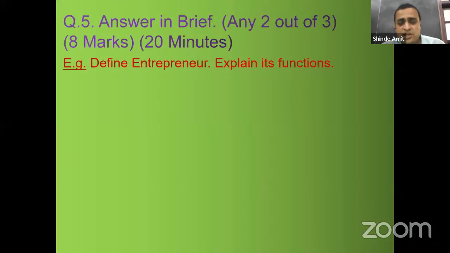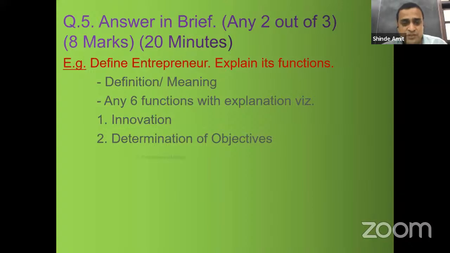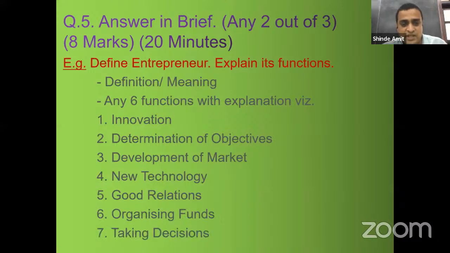Example, define entrepreneur, explain its functions. Now here, what you are going to write, the definition and meaning of entrepreneur, and you can explain any 6 functions with proper explanation, namely innovation, determination of objectives, development of market, new technology, good relations, organizing funds, taking decision. Out of these 7 points which are given in your textbook, you can write any 6 functions because the weightage is 4 marks per question.